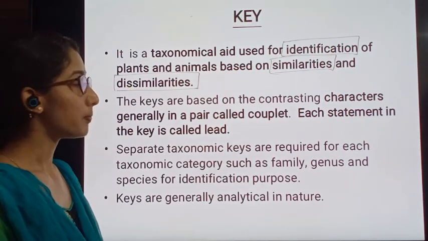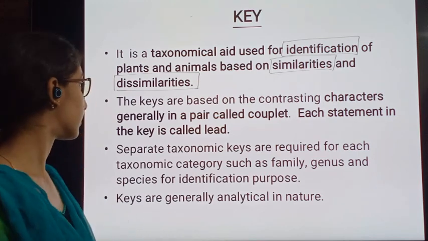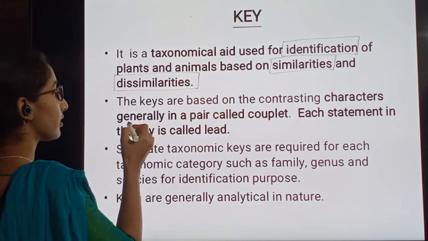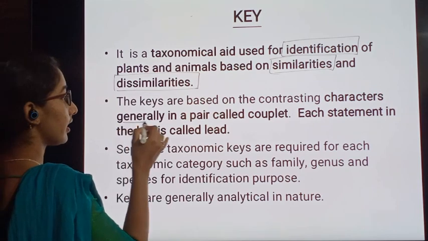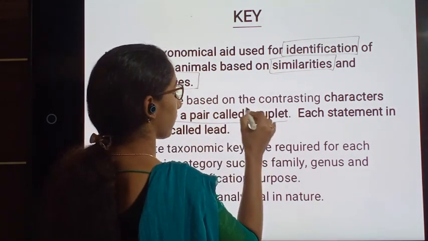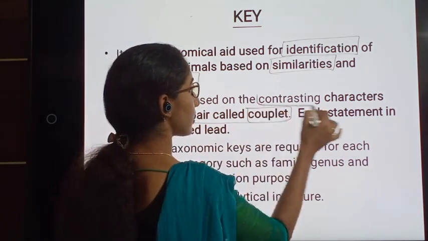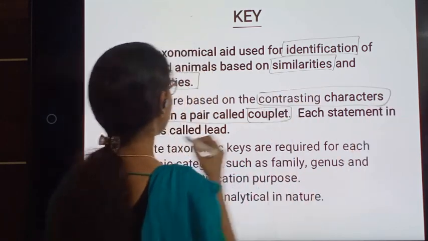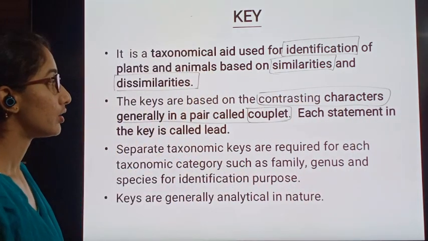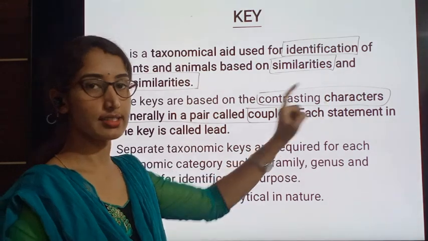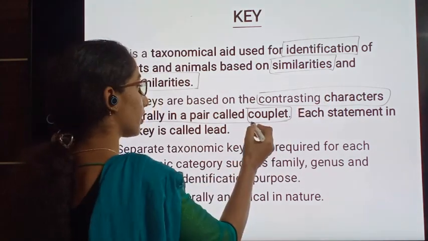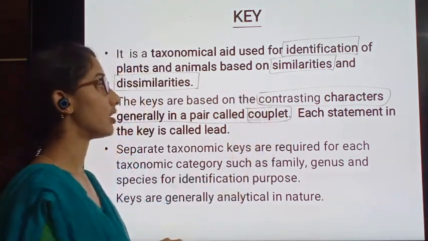The keys are based on contrasting characters, generally in a pair called a couplet. So two contrasting characters in a pair are generally called a couplet.